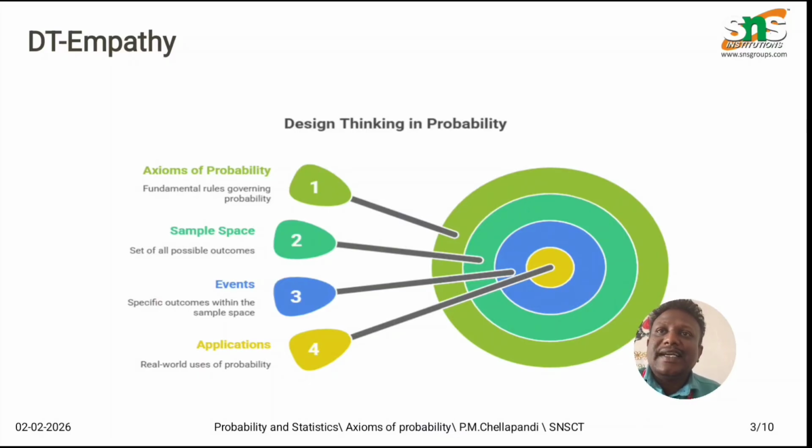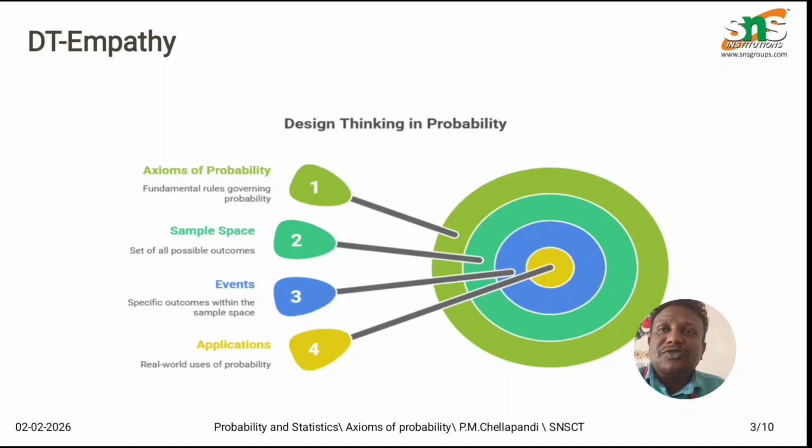Let's come to the second important term, event. We usually denote an event by the capital letter A. An event is nothing but a subset of the sample space, right? The subset of the sample space is called an event. Let's move to the third important term, that is probability.